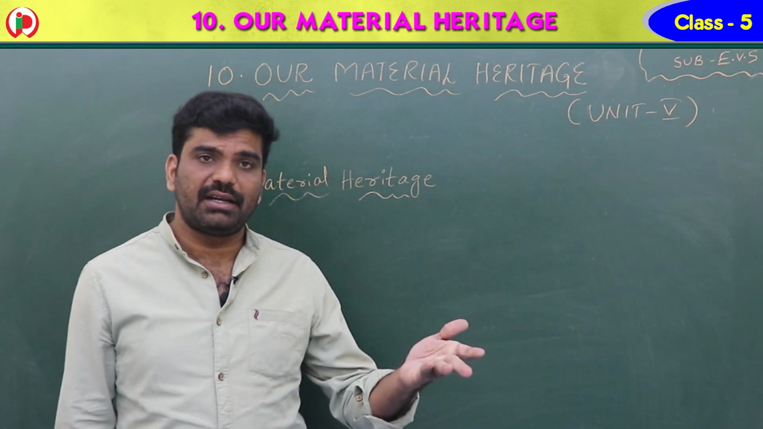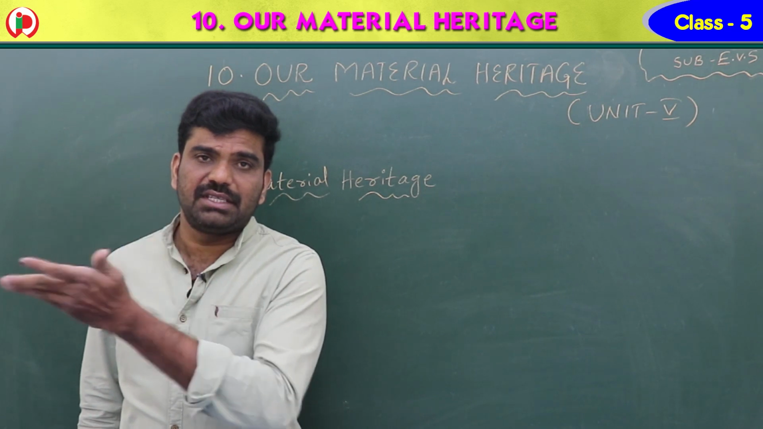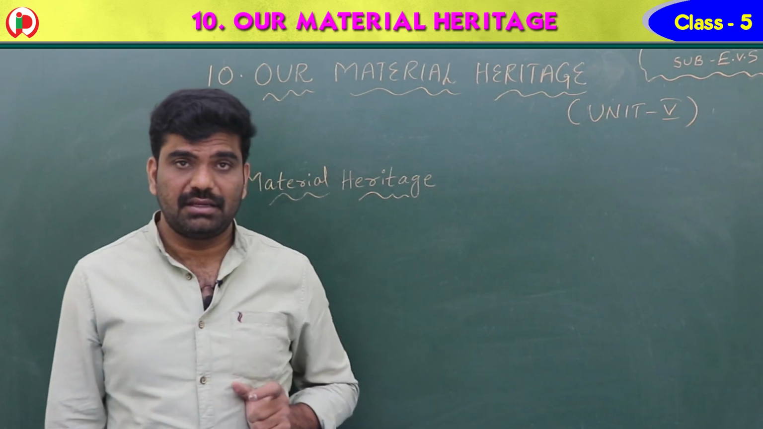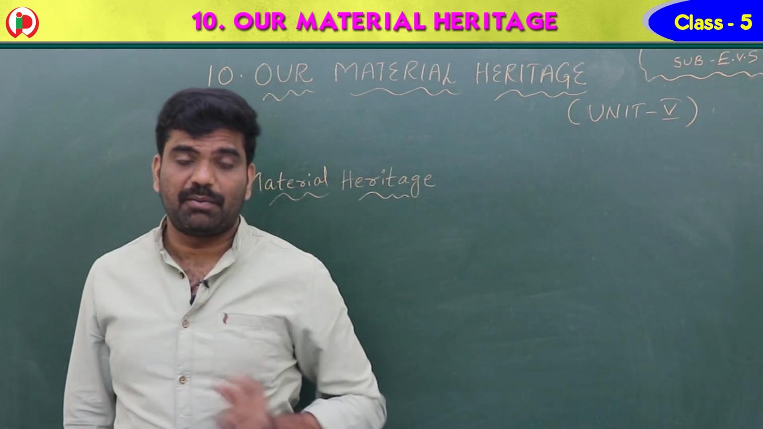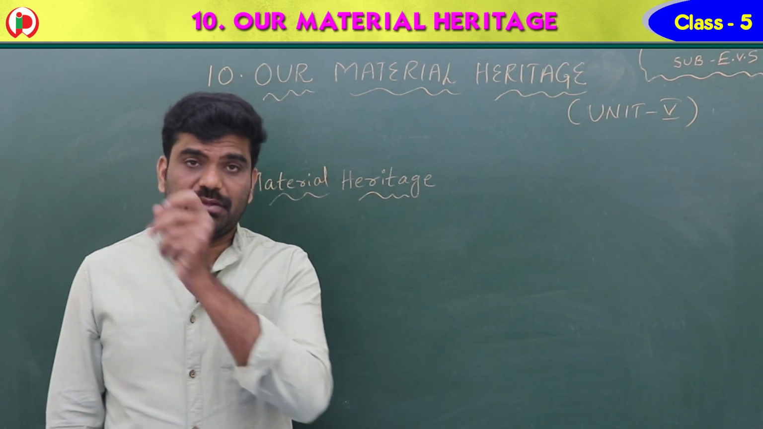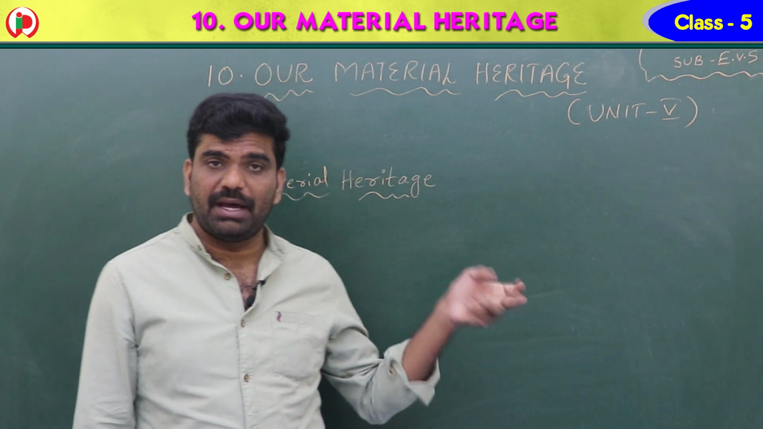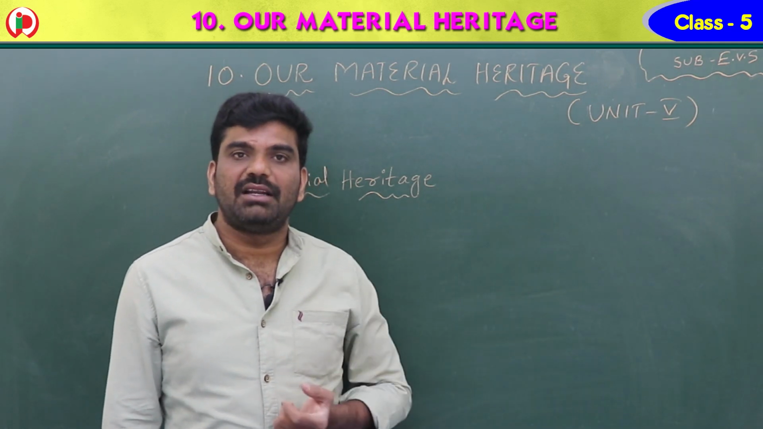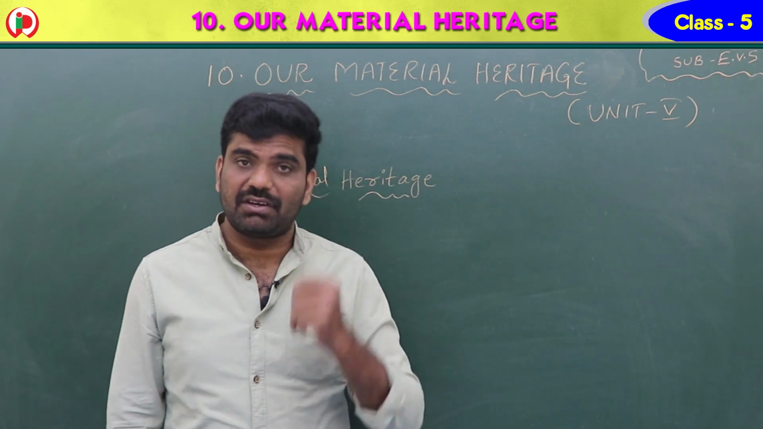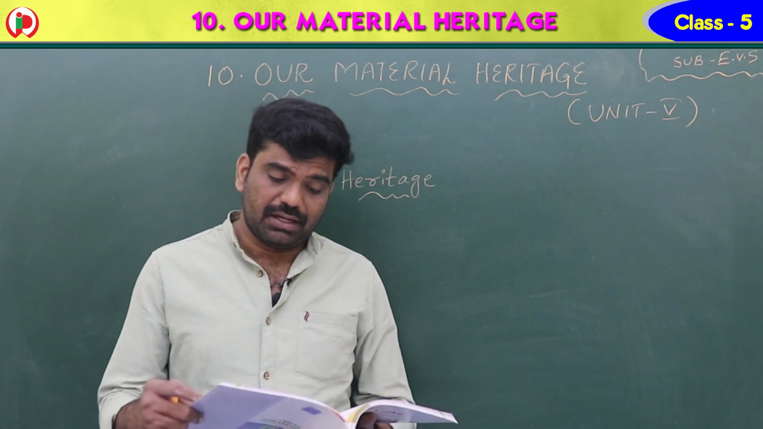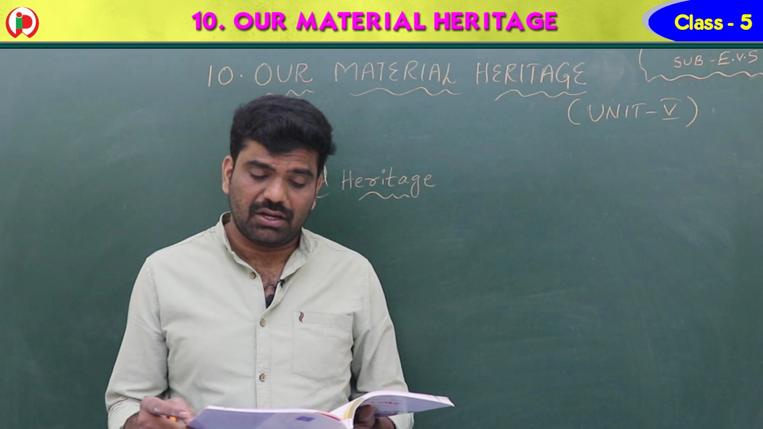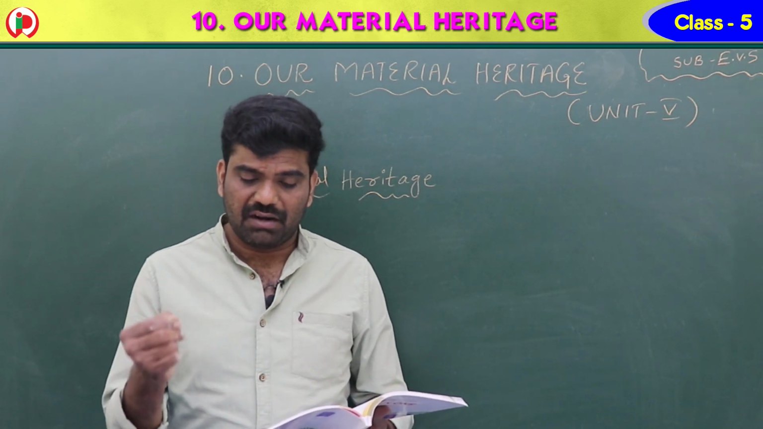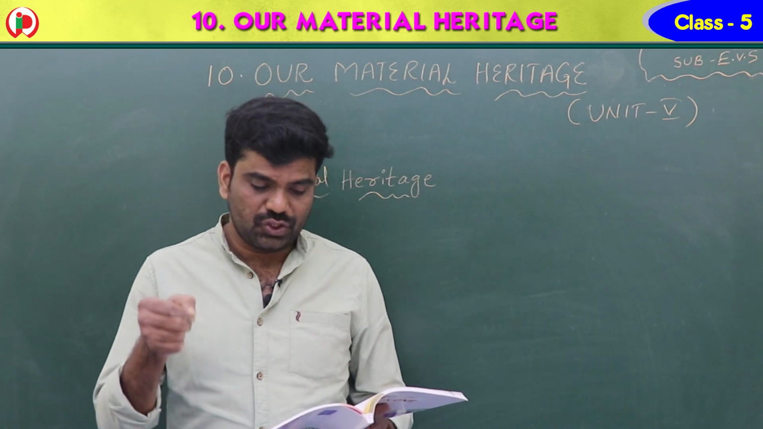For example, children, have you ever visited Golconda? That is a historical place. Salarjung Museum, historical place. Mysore Palace, historical place. And Taj Mahal, one of the 7 wonders, it's a historical place. So here, material heritage includes all historical things that exist in physical form even today.